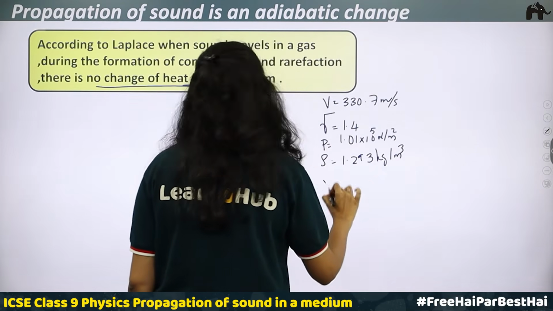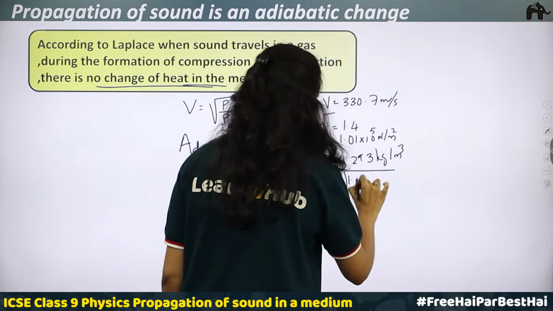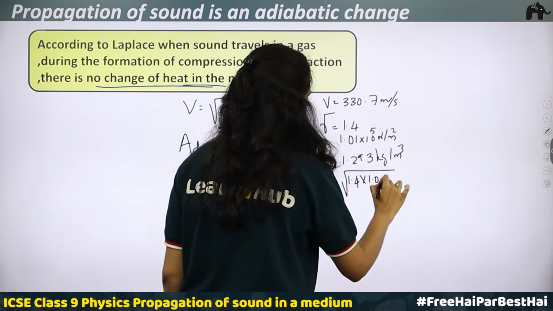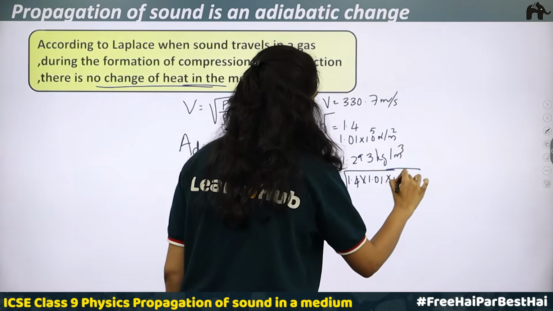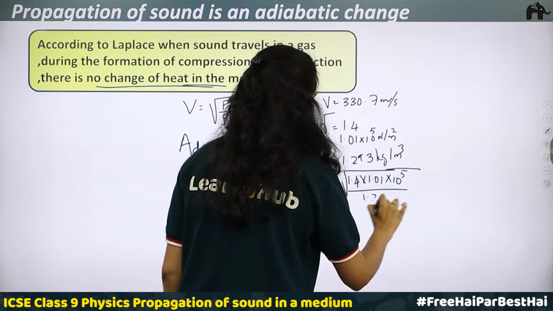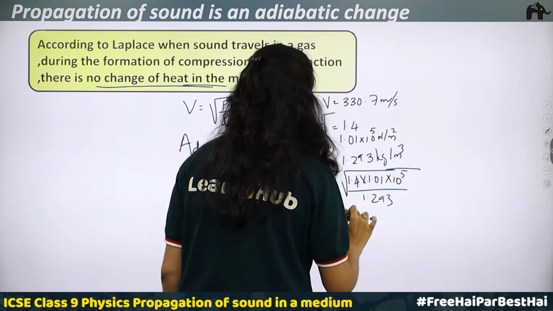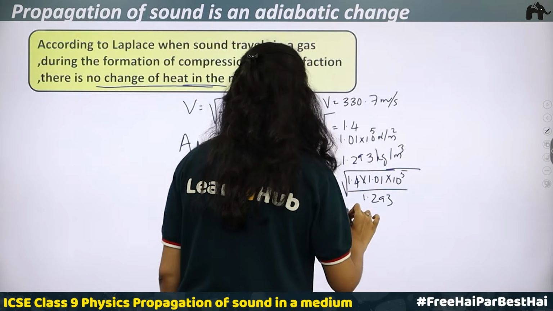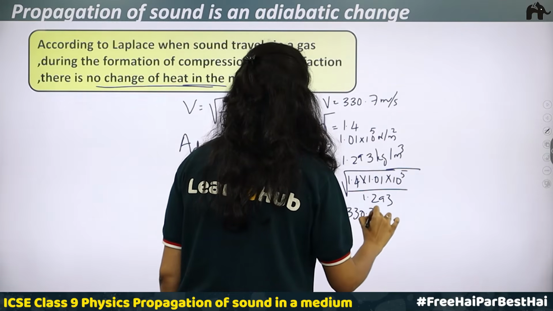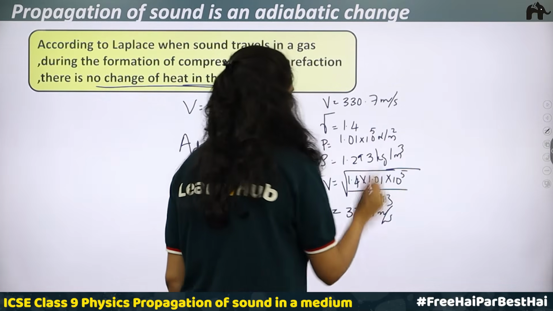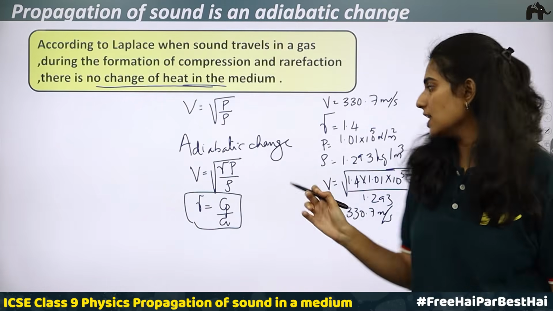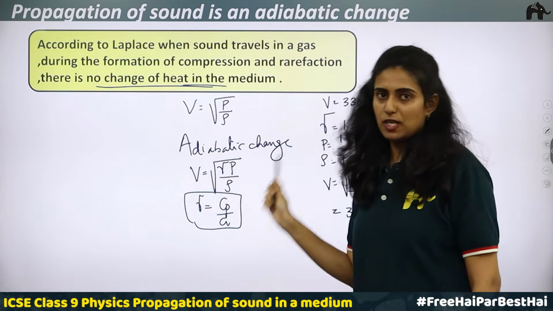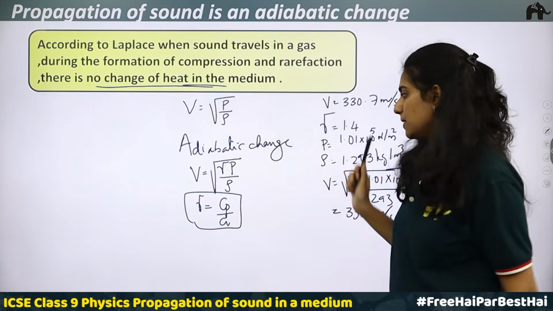Substituting, we get V is equal to root of 1.4 into 1.01 into 10 raised to 5 divided by 1.293. This value is equal to 330.7 meter per second. Approximately, this calculated value is equal to the experimental value, which is 330 meter per second.